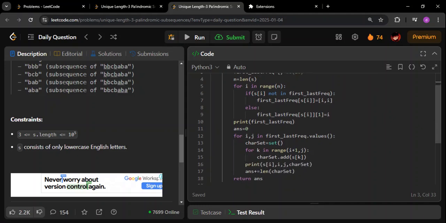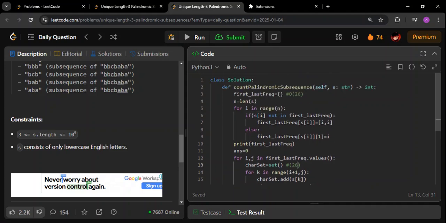Even this will not be exceeding 26. As simple as that. So for that reason, these things are constants, and they can be treated as constants. This will not be adding to the space complexity, right? So yeah, now coming to the time complexity. See, here we are going through all the characters, right? So this will be O of n time complexity.